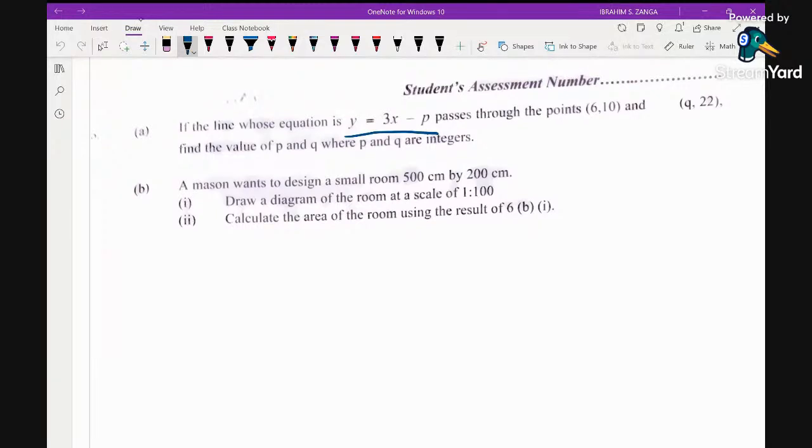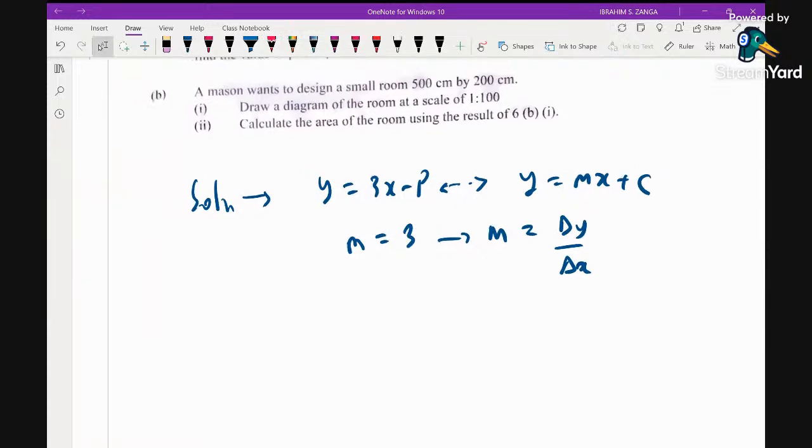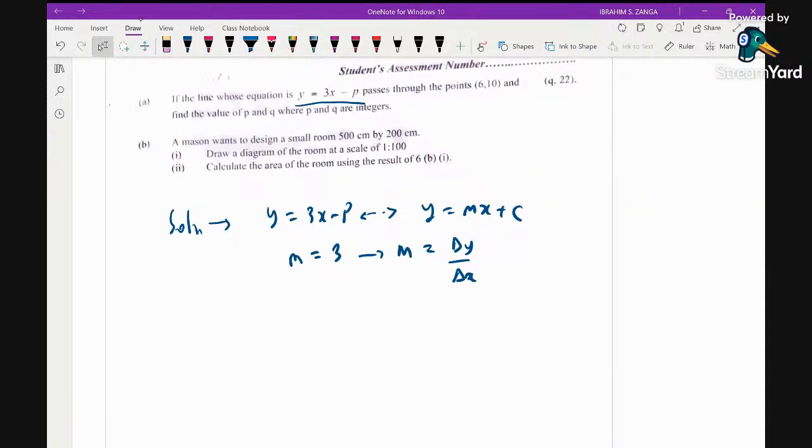So from the equation y equals 3x minus p, you compare this with y equals mx plus c. So you can see that the slope is going to be 3. And we know that the slope is change in y over change in x.